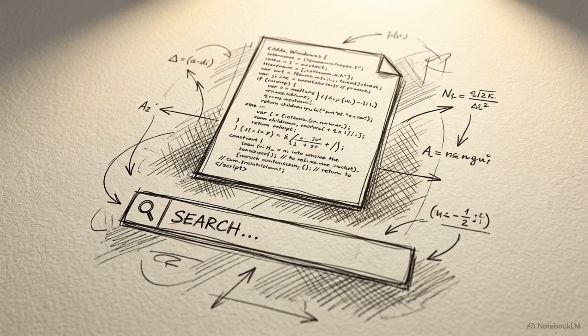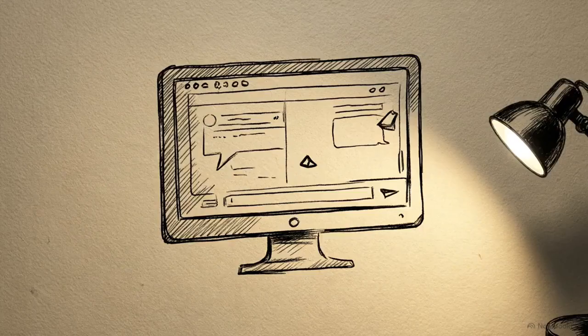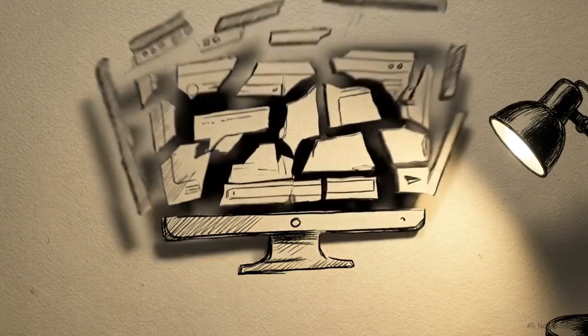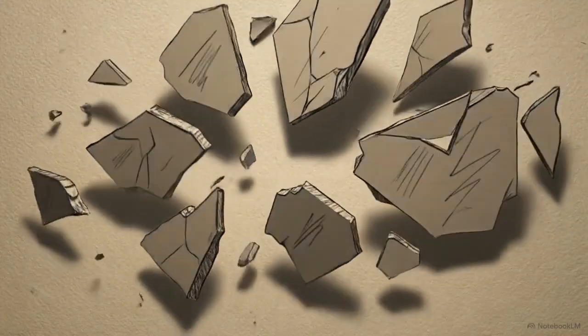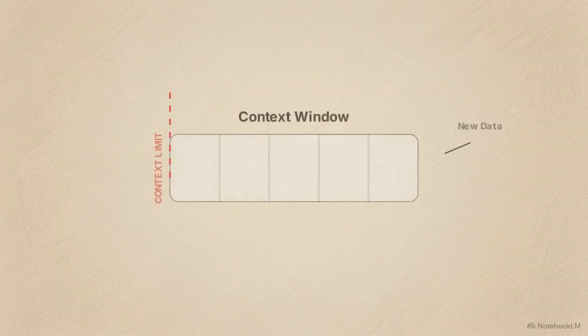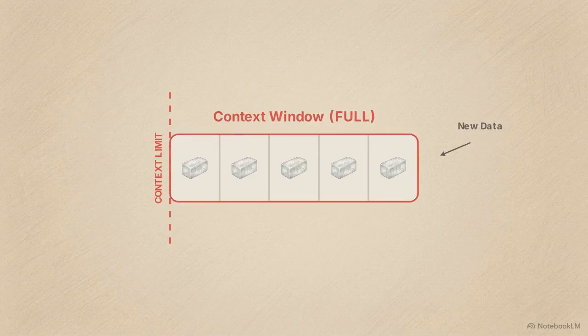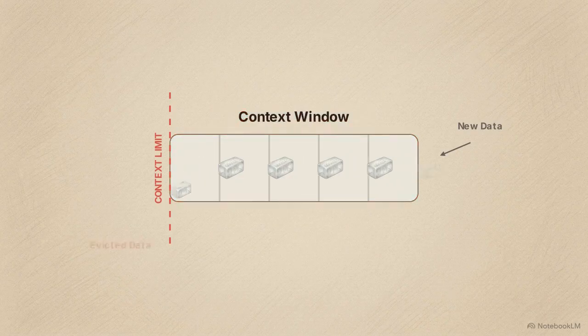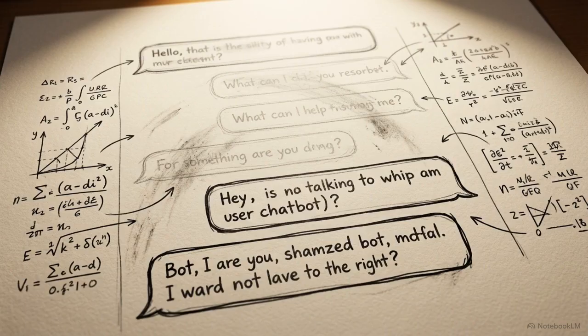We've all been there. You paste a massive PDF or a long block of code into a chatbot, ask a simple question, and nothing. The AI stalls out, hallucinations begin, or its logic just shatters entirely. That crash happens because you've hit the model's context limit, essentially the boundaries of its short-term memory. It can only hold a specific number of tokens at once before it starts dropping older information to make room for new data. Fixing that amnesia usually requires brute force.